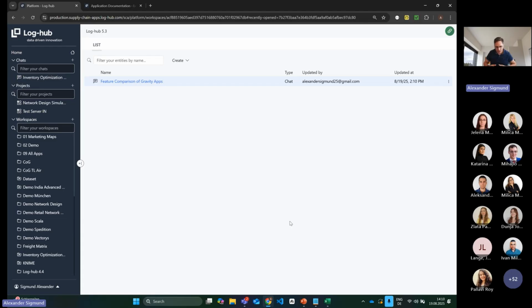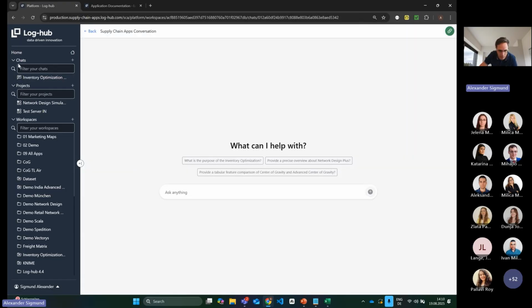So if you have a project and you, for example, ask the AI agent for some explanations on how you should work or analyze the topics, you can also have this chat of the AI agent here in your workspace. And you also have the possibility to create a chat directly in the workspace itself, right? You don't have to use the functionality I just showed, going on top to the plus button and asking the question. You can go directly in here, and then you can, for example, ask him.